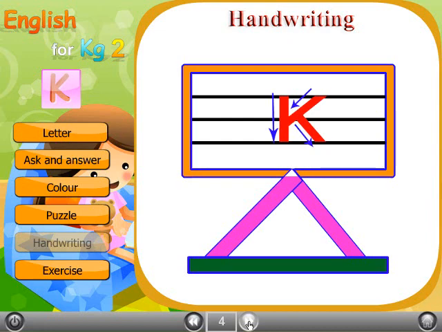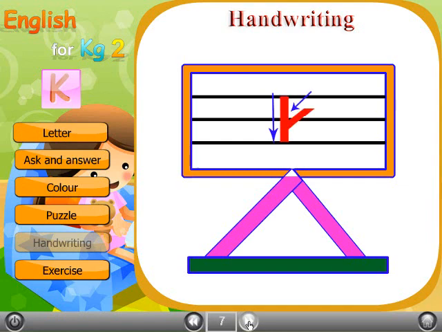Secondly, how to write a small k. Put your pencil on the top line as you see. Then draw a straight line from up to down as you see.